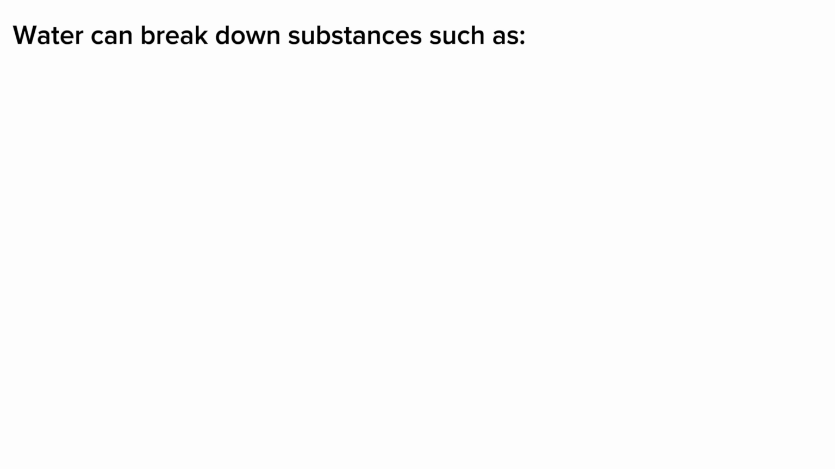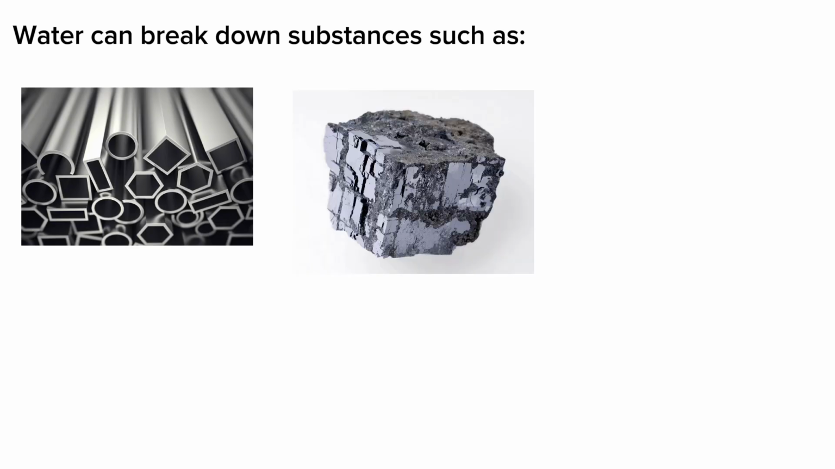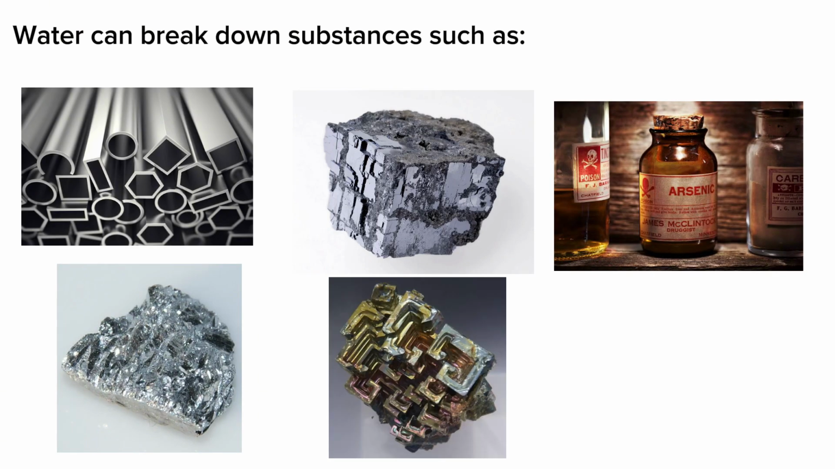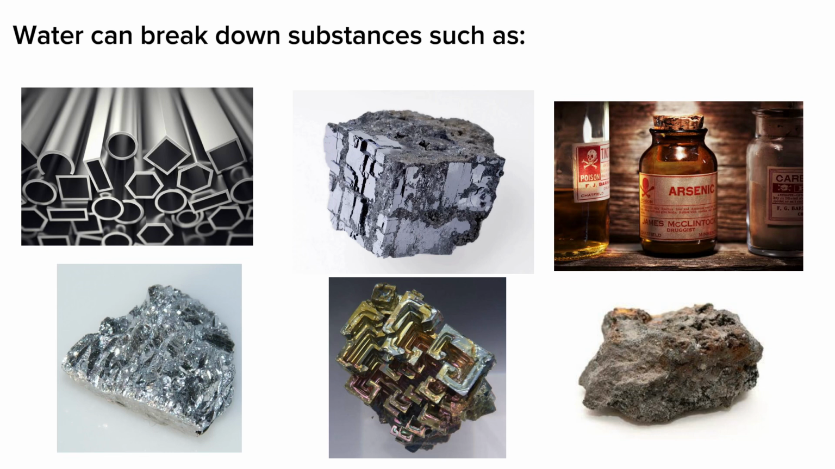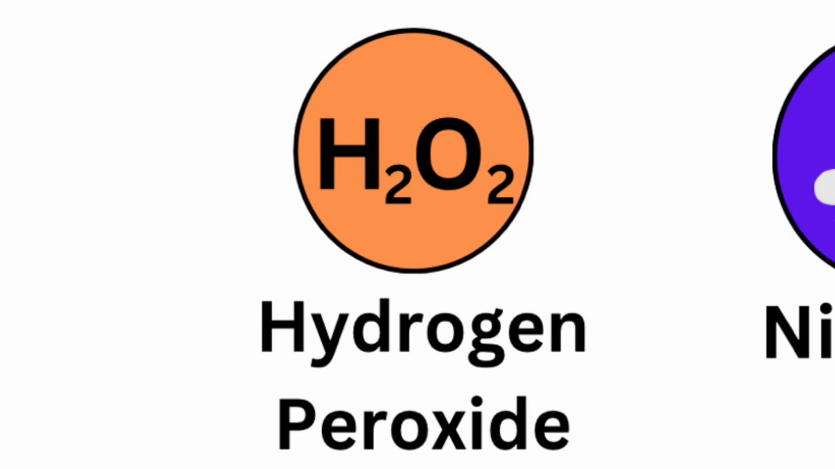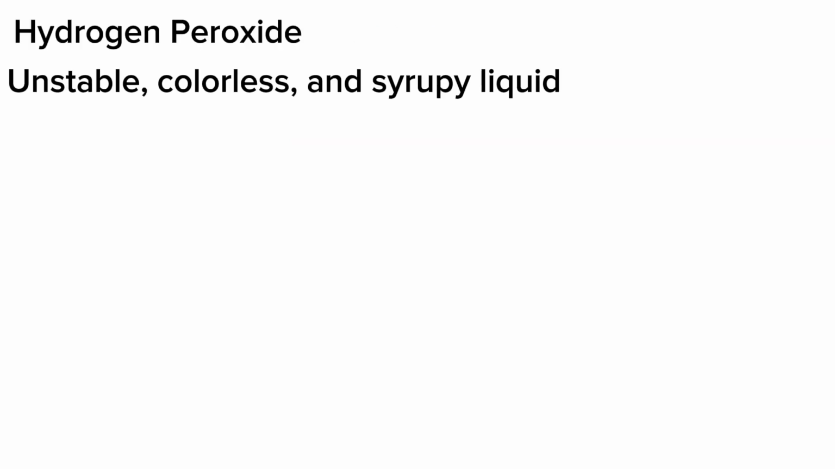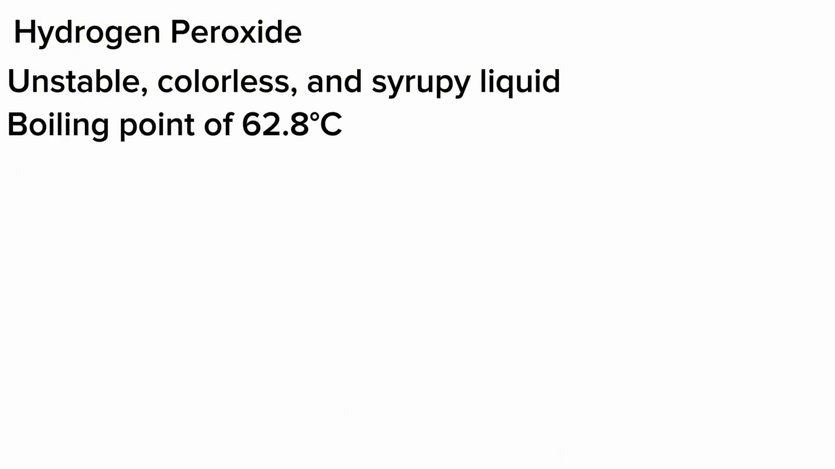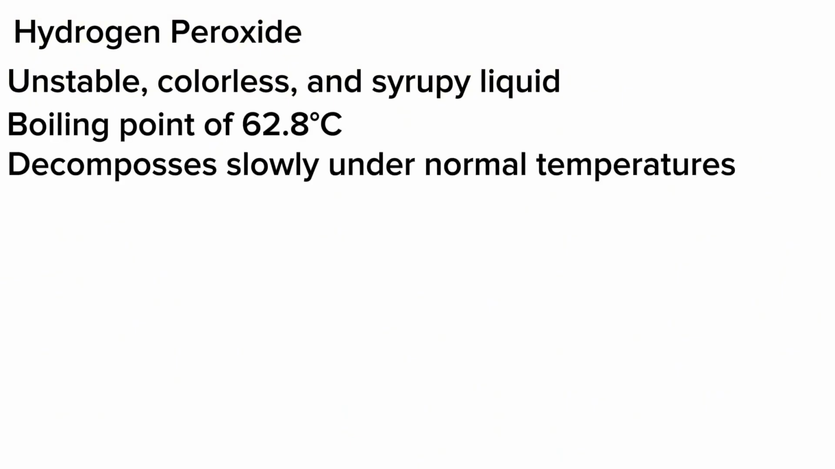It can break down substances like aluminum, lead, arsenic, antimony, bismuth, and manganese into smaller components, a process known as hydrolysis. Hydrogen peroxide. Hydrogen peroxide is an unstable, colorless, and syrupy liquid with a boiling point of 62.8 degrees Celsius. It decomposes slowly under normal temperatures.